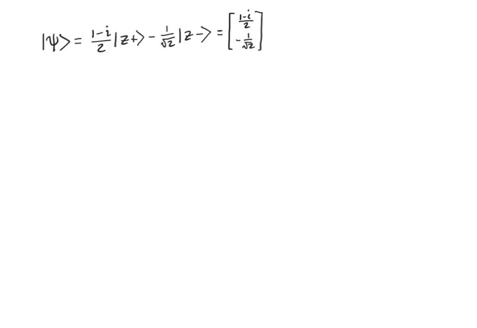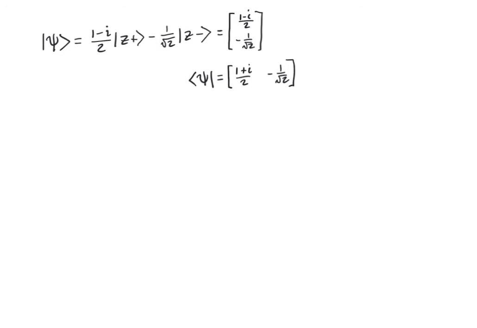Now I'm also going to need the bra version of psi, and the bra version of psi is the transpose, which means I take my column and I make it a row, of the complex conjugate, which means I flip the sign of every i that showed up in my vector or my matrix. There's only one of those, so I only have to flip one sign.